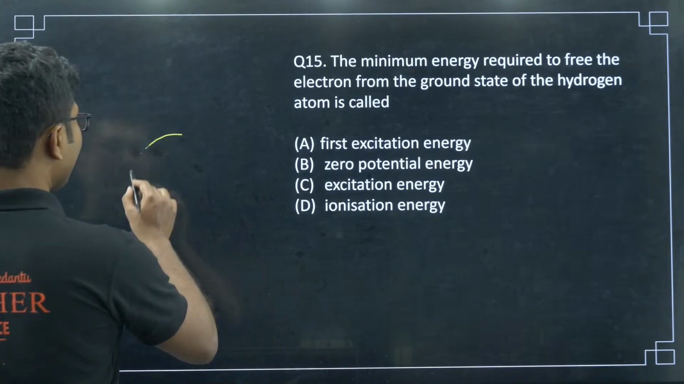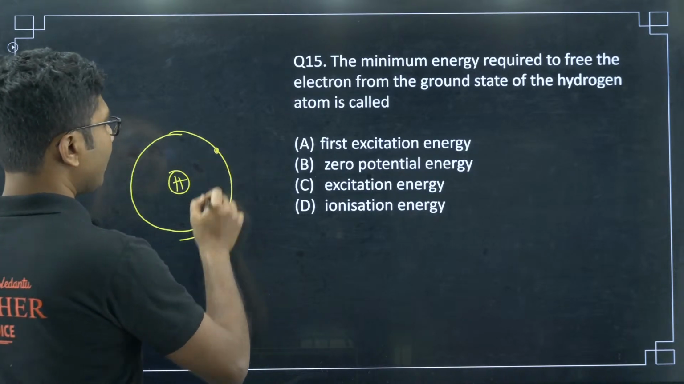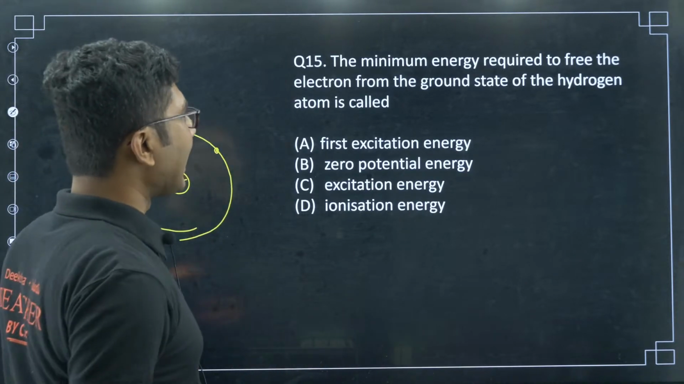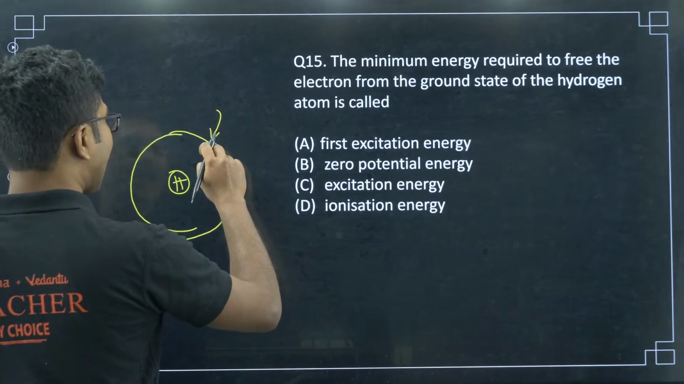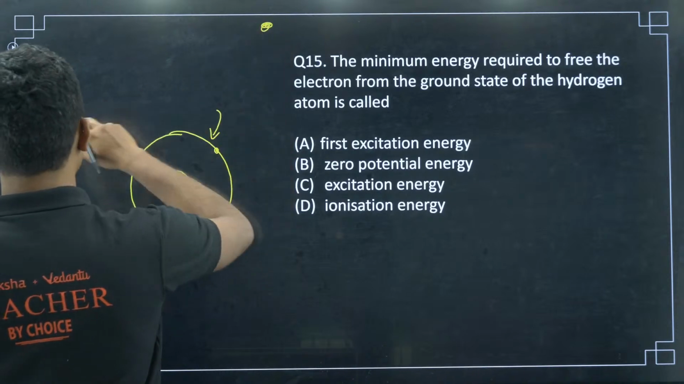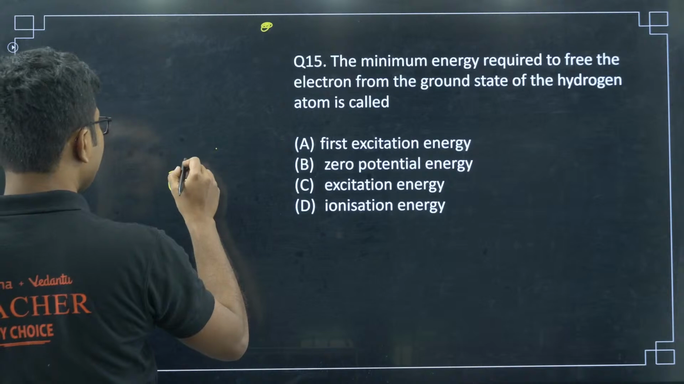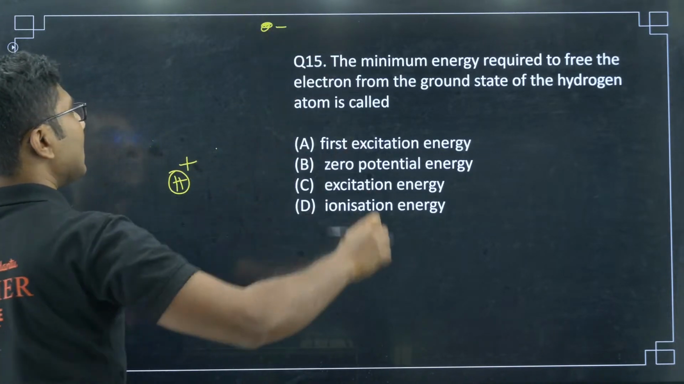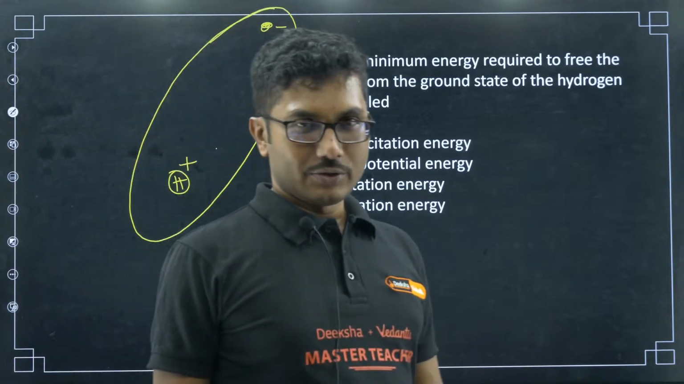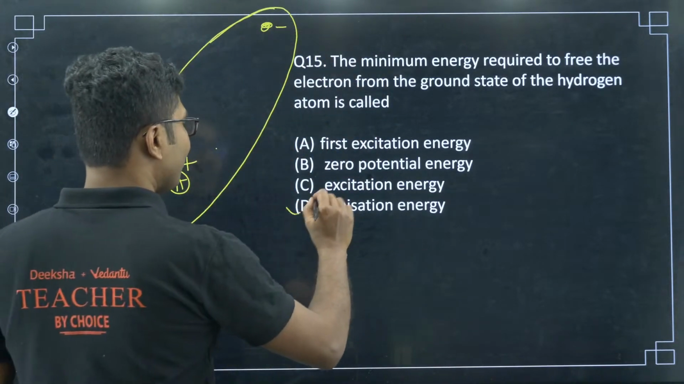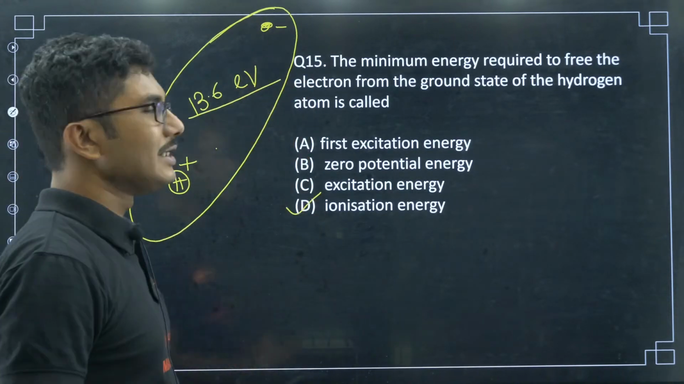So what you are doing, suppose you have a hydrogen atom with an electron orbiting around it. The electron is at ground state, you have supplied the energy and this electron is now free. So what you get is a positively charged hydrogen nucleus and a negatively charged electron. So what you have done? You have converted it into an ion. Okay. So this is called ionization energy. So for hydrogen, ionization energy is 13.6 eV, right. So this is what is called ionization energy.